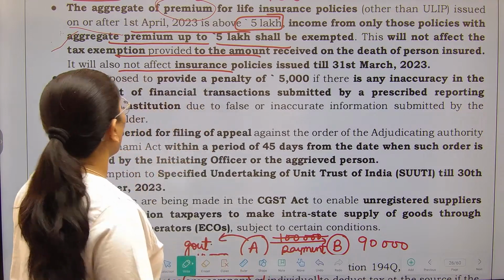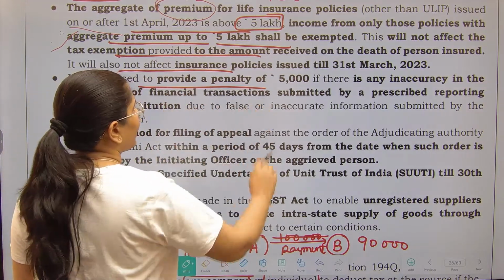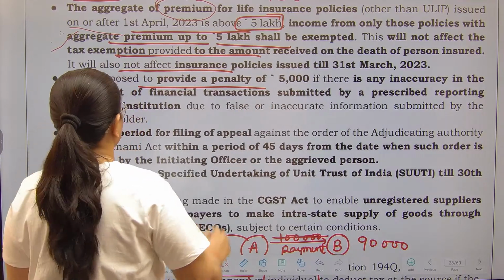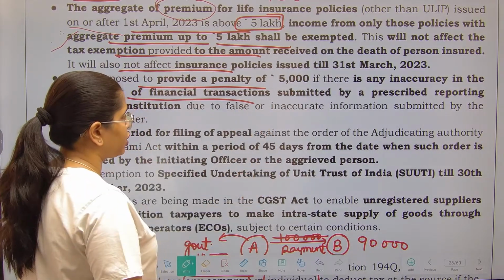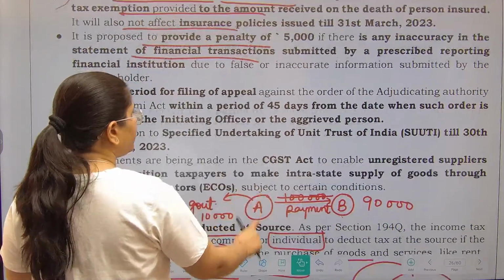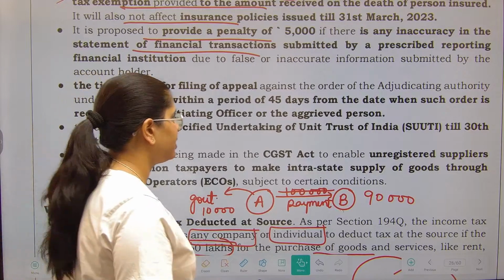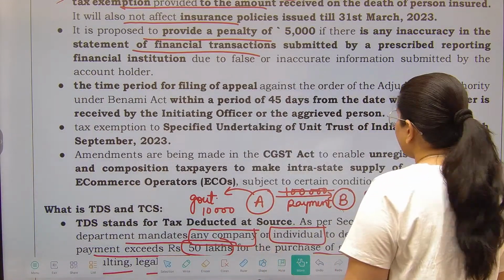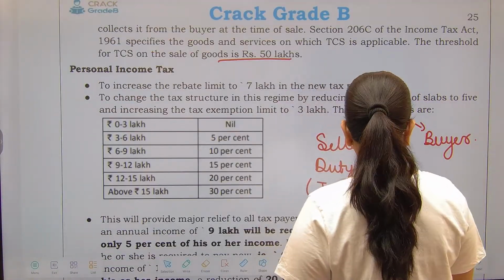Understood? Now it is proposed to provide a penalty of 5,000 if there has been any inaccuracy in the financial transactions which are submitted by reporting financial institutions. Not that much important. Again, these are the things that you can read on yourself. Next thing that you should be moving upon.